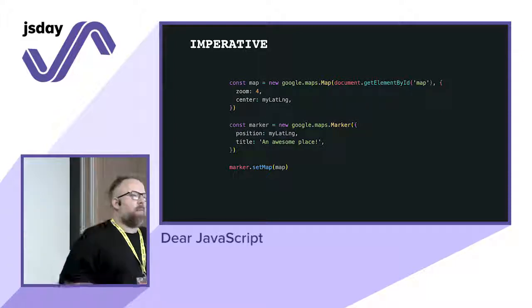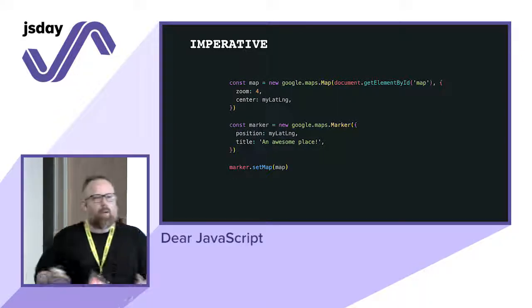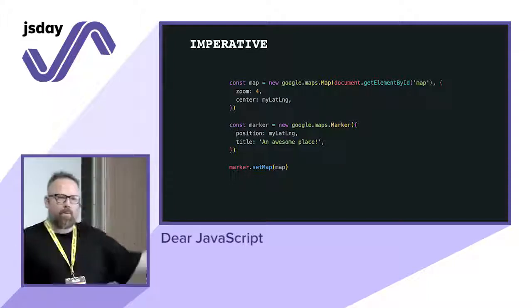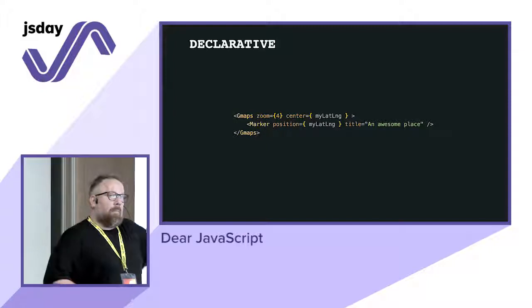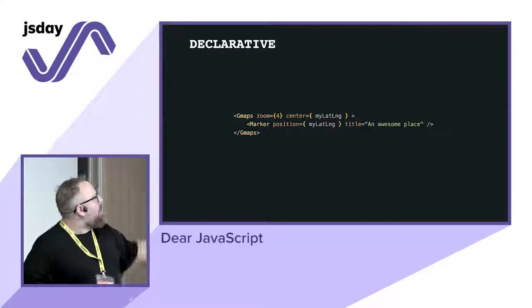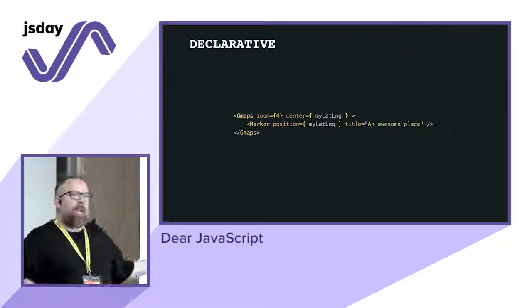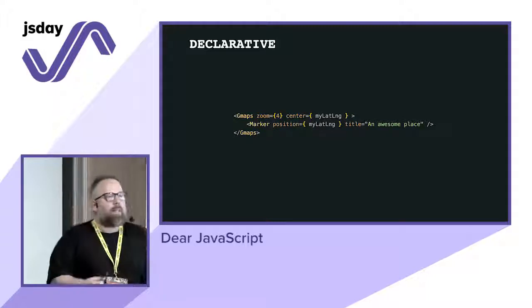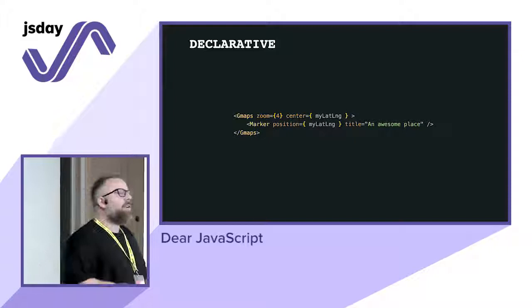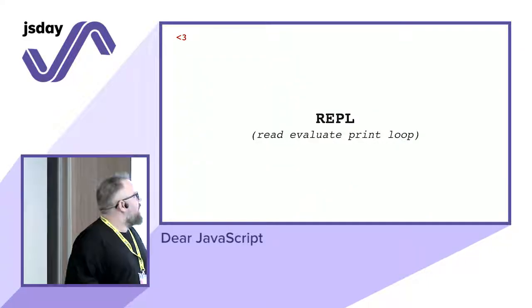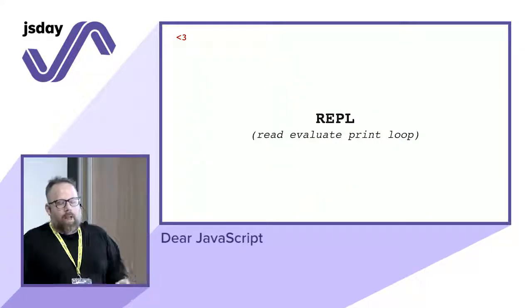But if you think, for example, even where libraries are going, think about React. Would you write this thing in React in this way? No. Probably you have a component called Google Maps where you pass the options, and that's it, and also your marker. So all the implementation is behind the scene. So it's more declarative.